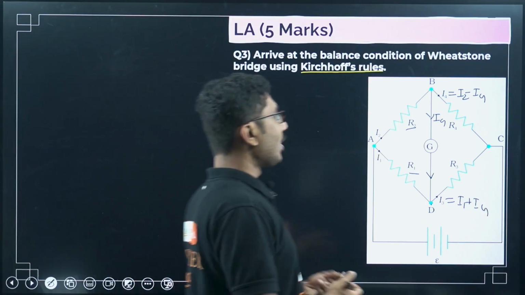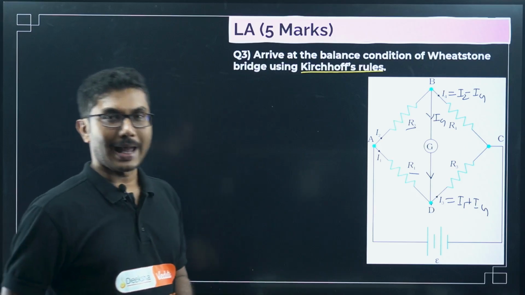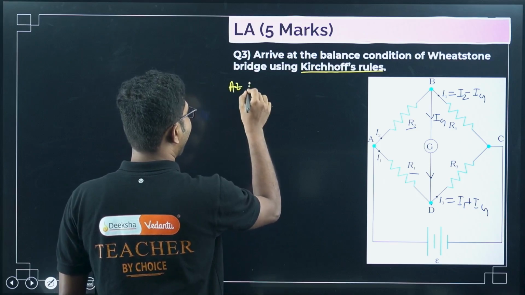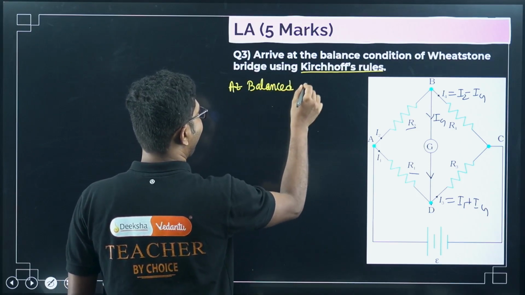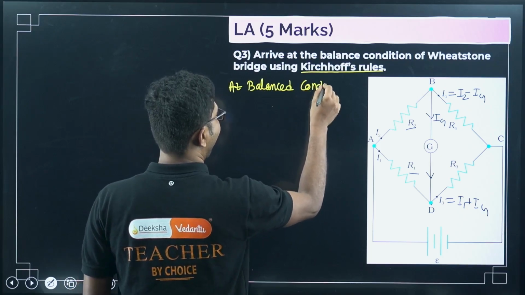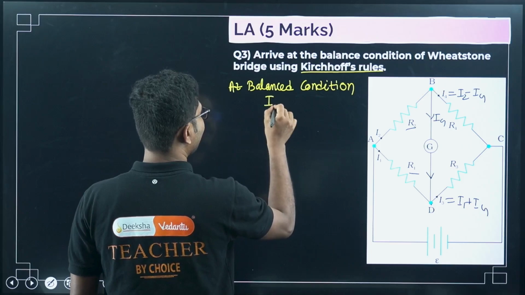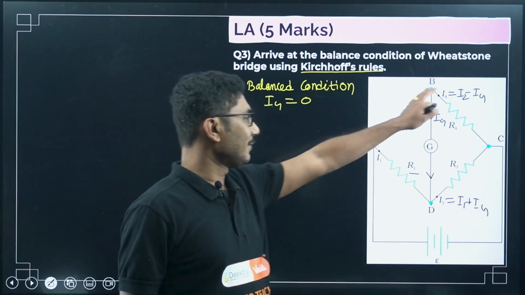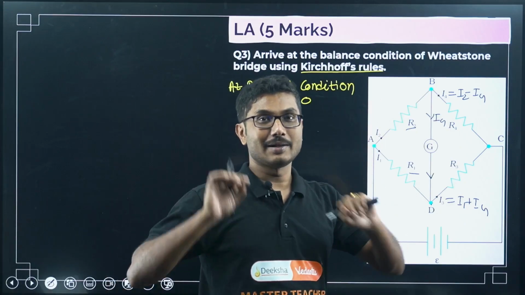So first, what is the balanced condition? First of all, you need to know that at balanced condition, the current through the galvanometer is 0. So all the hard work that you have done, you can simply put Ig equal to 0, but not at the beginning.